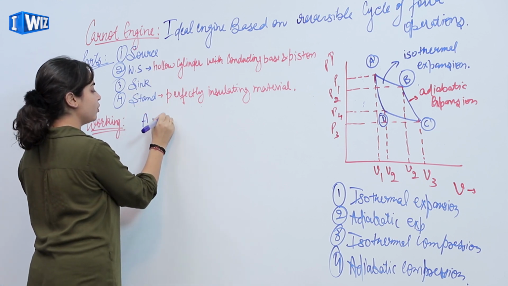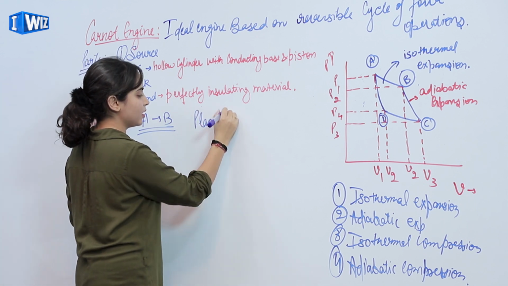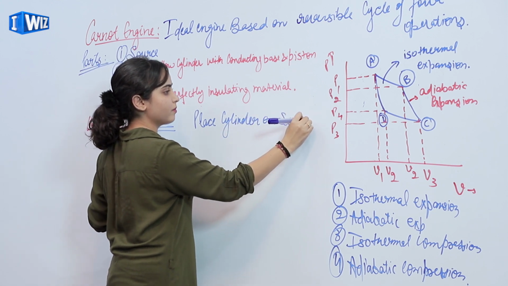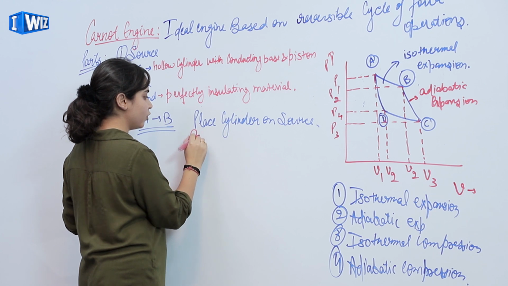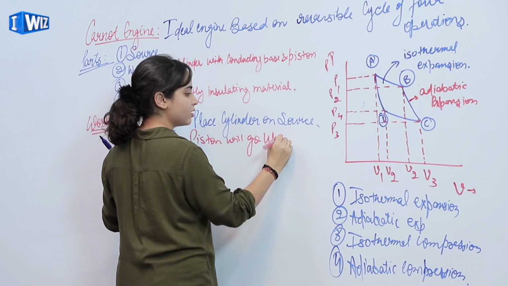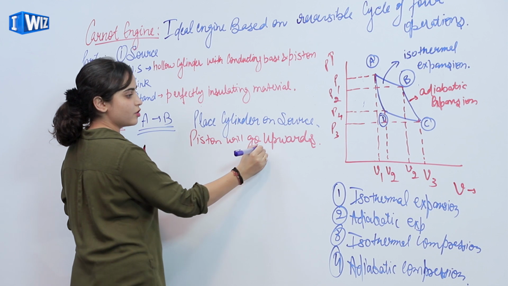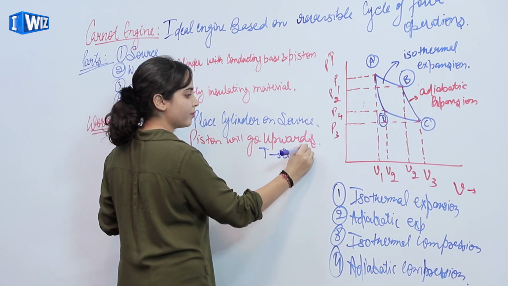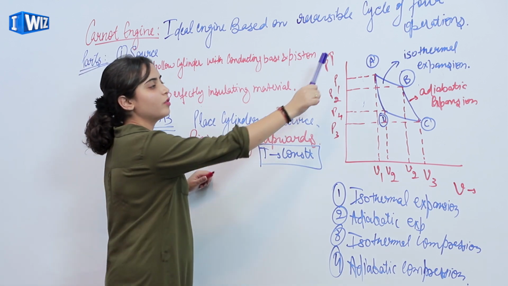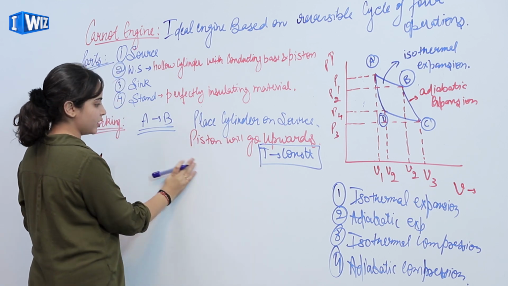So from A to B, we'll place the cylinder on source. So the piston will move upwards, and there is no change in temperature. Temperature is constant. So this is an isothermal expansion. So curve A to B represents isothermal expansion as temperature is constant.